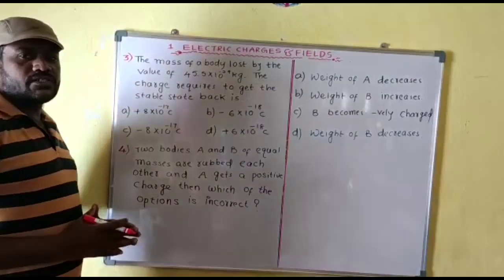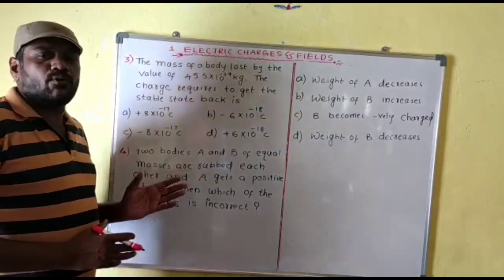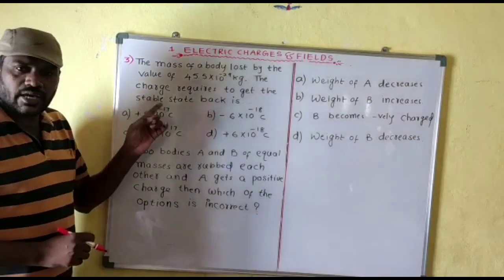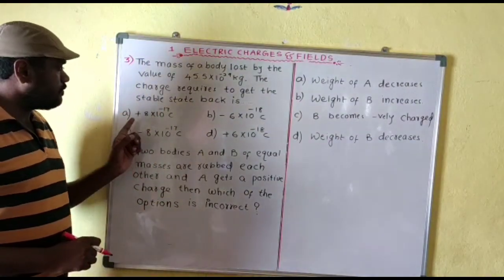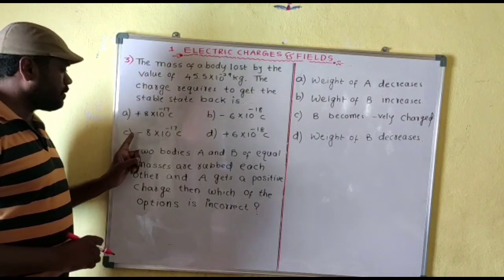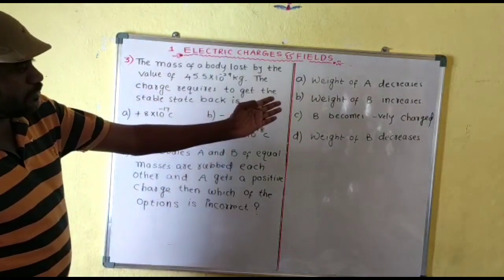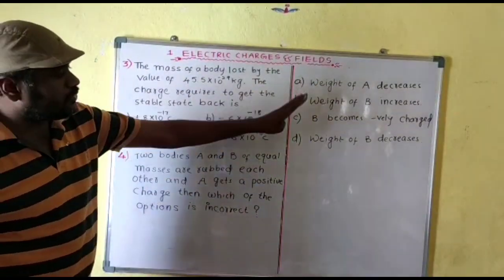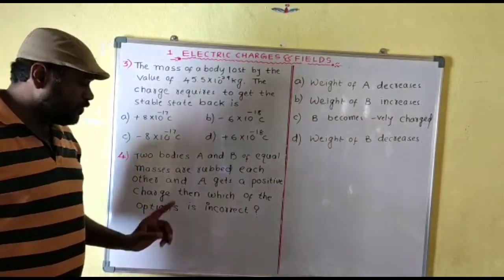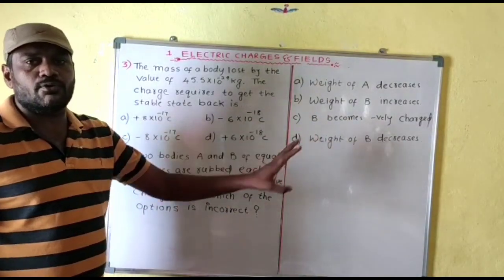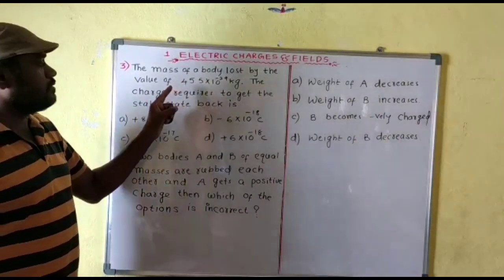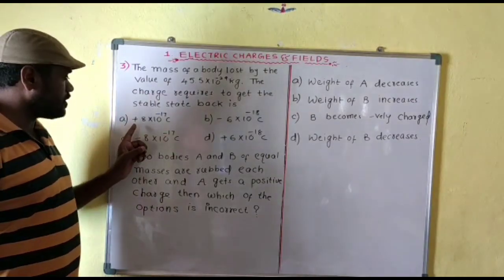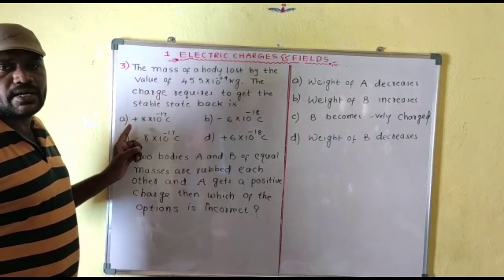Hello dear students. Now, the last 2 problems I have given for homework, and these are compulsory thinkable problems, so read the question carefully. For the third question I have given the options here, and for the fourth question I have given the options on the side. Here the question is which one is the incorrect one, not the correct one. Means out of the 4 options, 3 are correct and 1 is wrong. You have to select the wrong option. And here also there is a thinkable factor. Be careful, don't get confused by the question, because the options are nearly the same, with a difference of plus and minus.